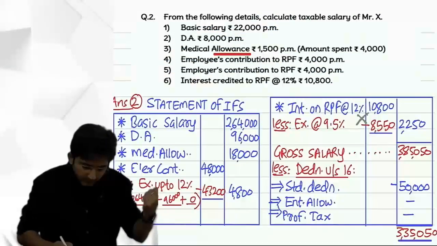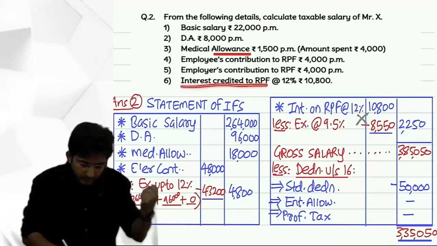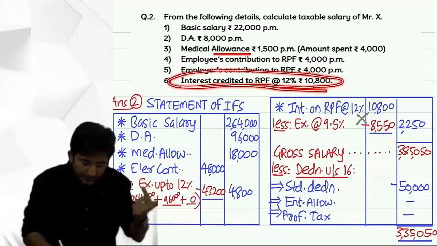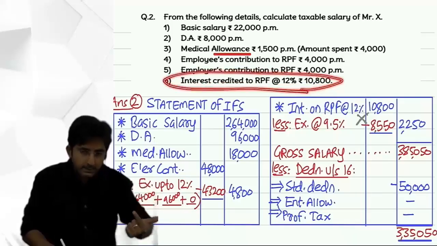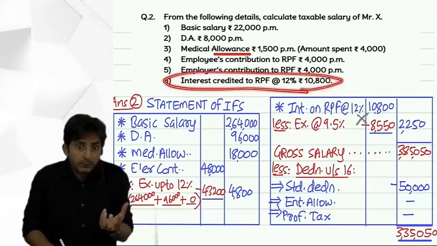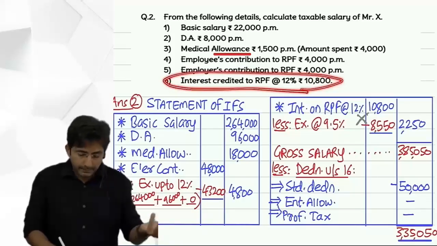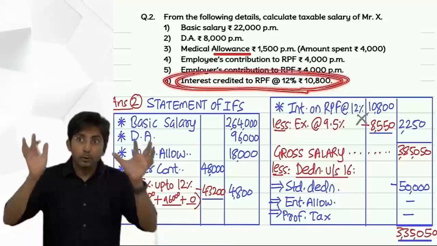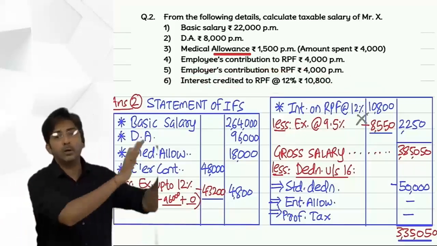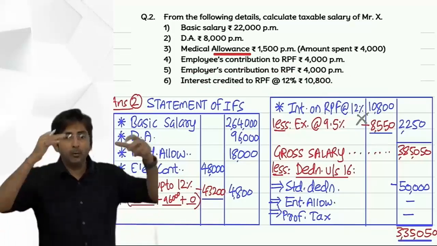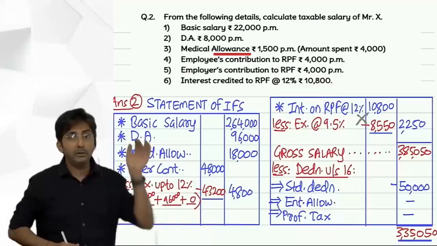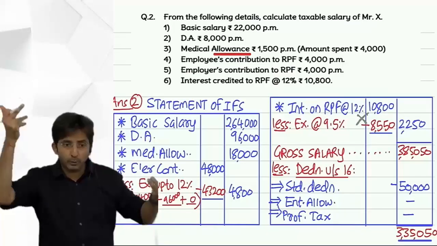See this. Here interest was 10,800. So he had a question at that time, sir, in this interest, some interest is because of the employee's own contribution. It's correct. See, 10,800 is the total interest deposited in my account. But in my Provident Fund account, it is not that only the employer is putting money, the employee is also putting.